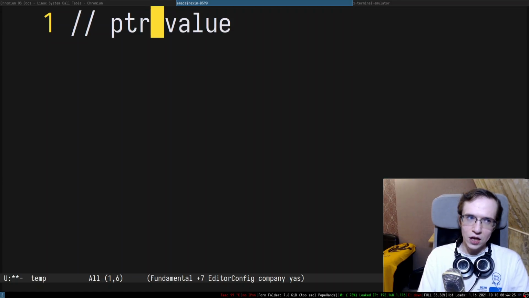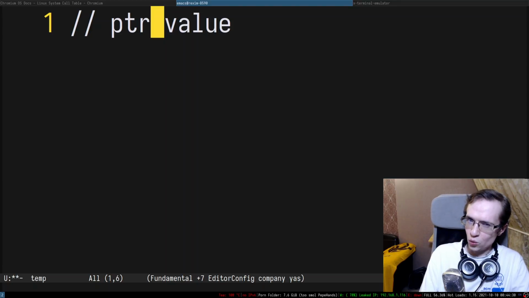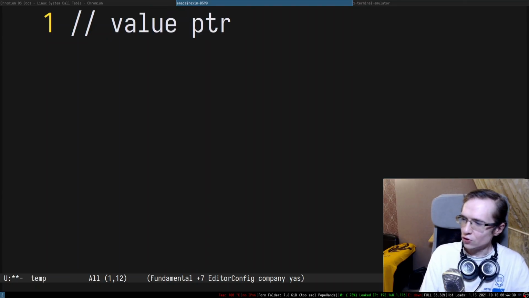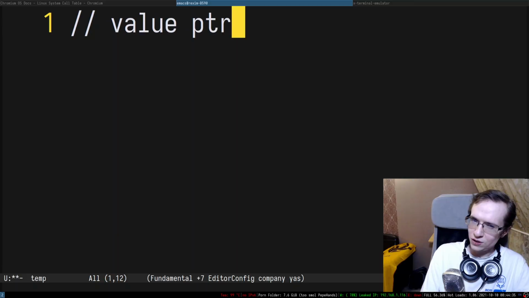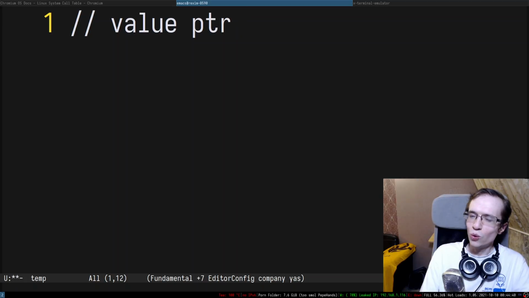And then I realized that there's quite a few situations when I would prefer this order. I was thinking, maybe there is a reason for this specific order, because usually when you program in a stack-based language, you want the pointer to be here. So I decided to run an experiment. Why don't I support both of them?